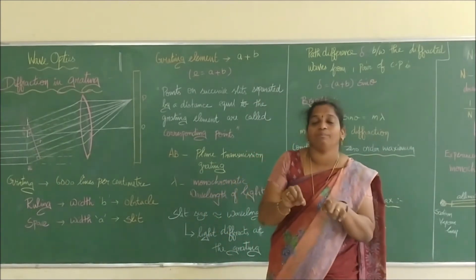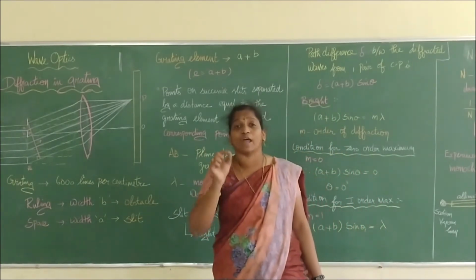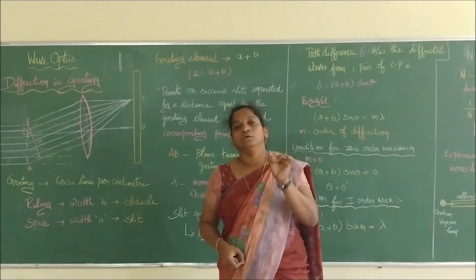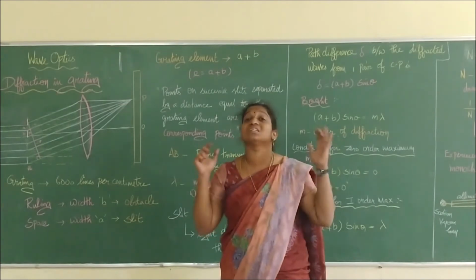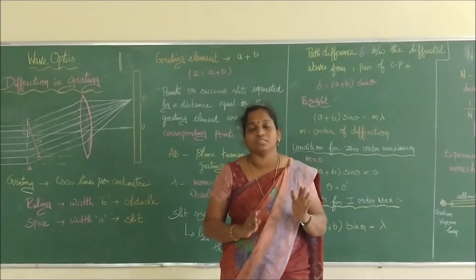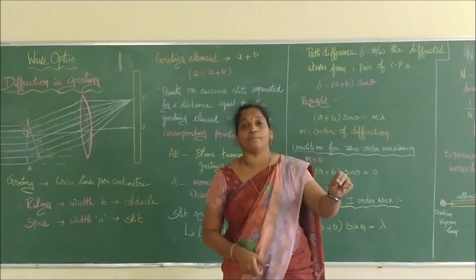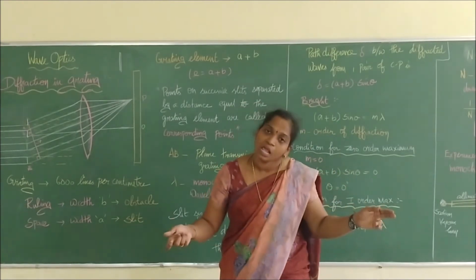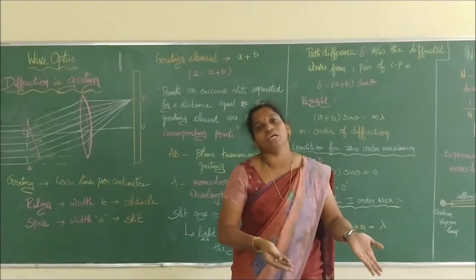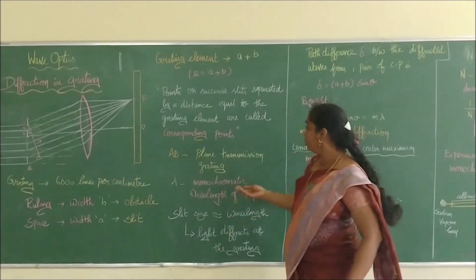So on a normal glass plate, 6,000 lines per centimeter is very difficult. Only using diamond techniques can we draw such fine lines of equal width, right? Per centimeter, 6,000 lines are drawn on it, and we call that type of arrangement a grating. When we place a grating under a mercury vapor lamp or sodium vapor lamp, it will help me to diffract the light, because the wavelength we are going to use will be comparable to the width of the slit. Therefore, it will help me to diffract the light. So we are going to consider a and b.